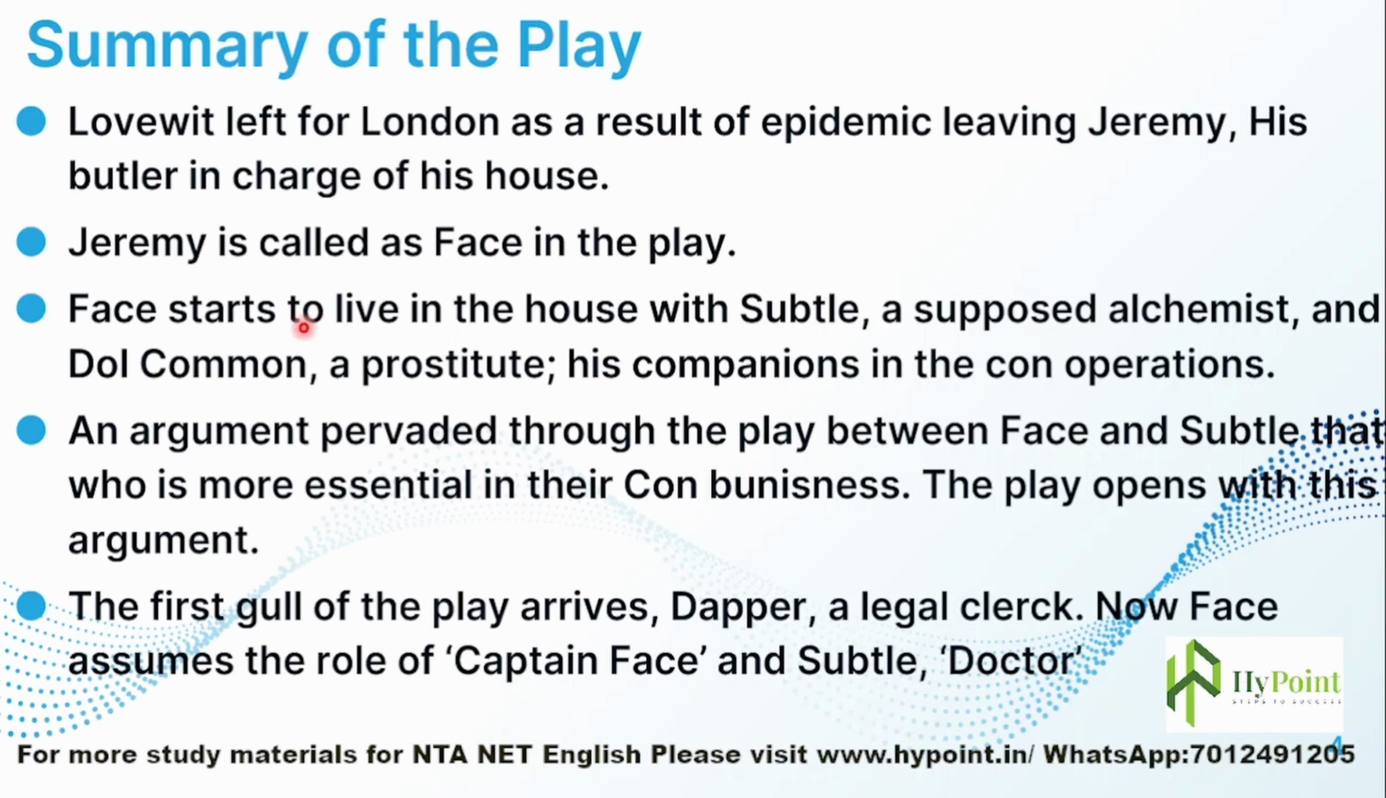Okay, and Face starts to live in the house with Subtle. As soon as his master Lovewit leaves for London, he calls his companion con people and starts to live with them. And who are they? Subtle. Subtle is a supposed alchemist. So he is identified as the alchemist. Actually, he is not an alchemist. It is just rumored about him that he is an alchemist. And Doll Common, she is a prostitute, but at times she also changes roles while people are coming and visiting them. And these are the two companions that Face has in his con operations and con activities.